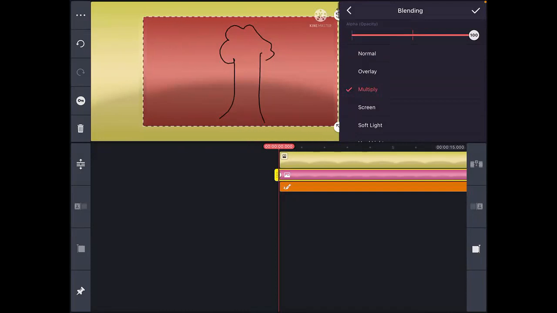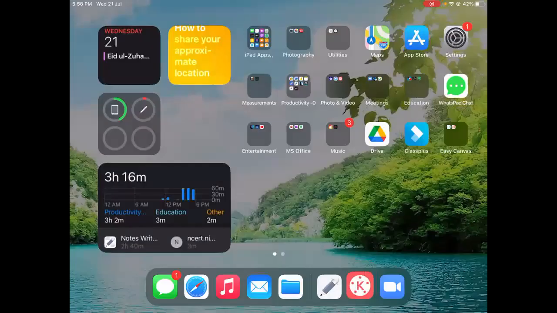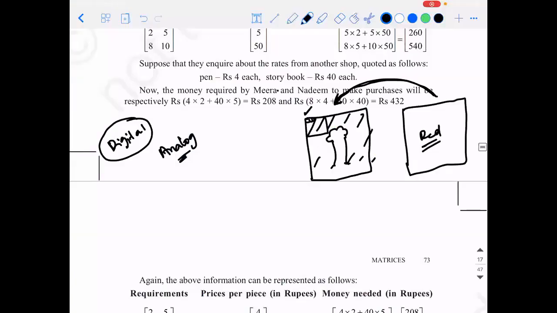But how did the software understand? The software will have RGB values, 0 to 255 values. Let's not get into those details. But every piece of information is stored in the form of a small pixel, and those pixels can be treated as elements of a matrix, where you're able to perform this multiplication operation and you're instructing the software. So this will be the backend code of it. You're able to understand. I just wanted to give you a real life example. This is one of the examples of matrix multiplication.